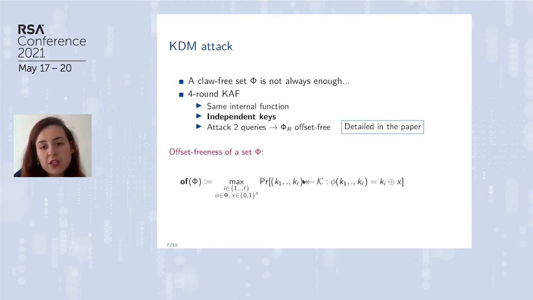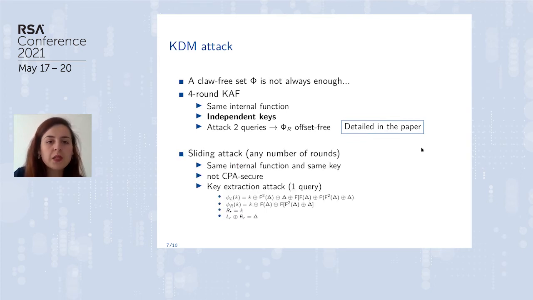And we took advantage of this kind of function, some function that offsets a subkey. So this kind of function looks like this: phi of k is equal to k1 XOR a constant. So for this configuration, we feel that we need also this new property, this offset-freeness for the set. You can find, of course, the detail in the paper.